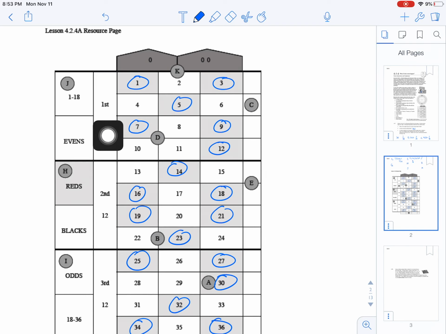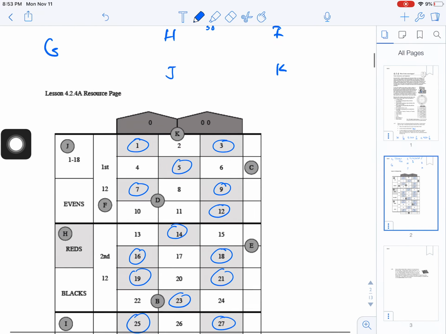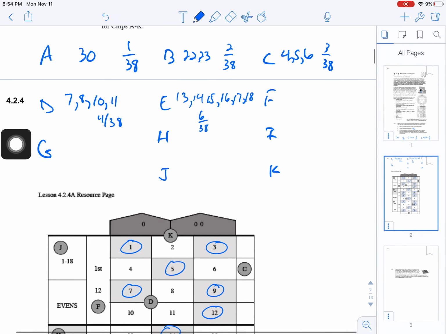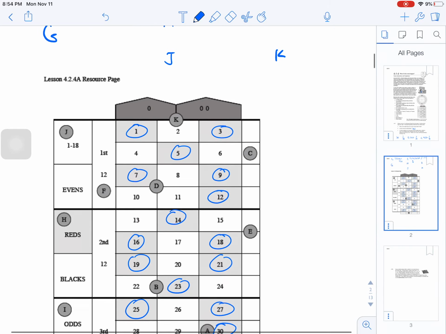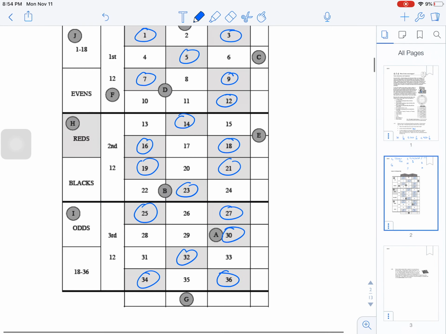F is the probability that we land in the first 12 numbers, anywhere between 1 and 12. That's obviously 12 numbers, so it's 12 out of 38. G is down here.